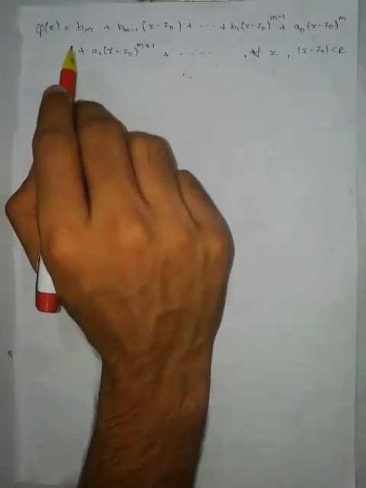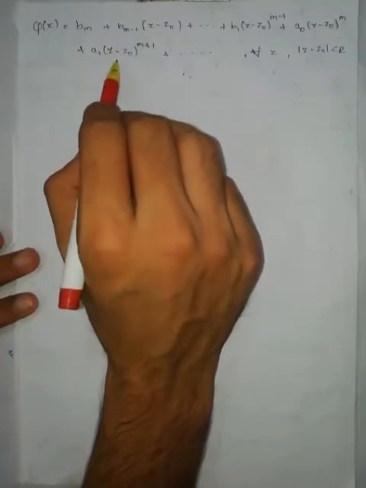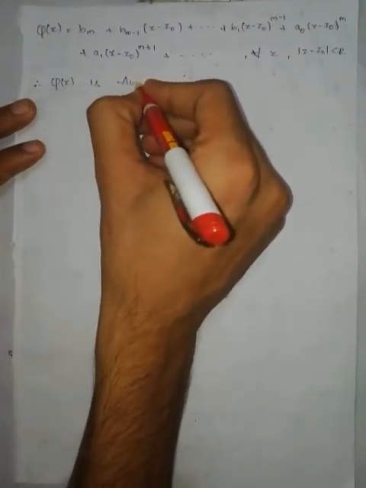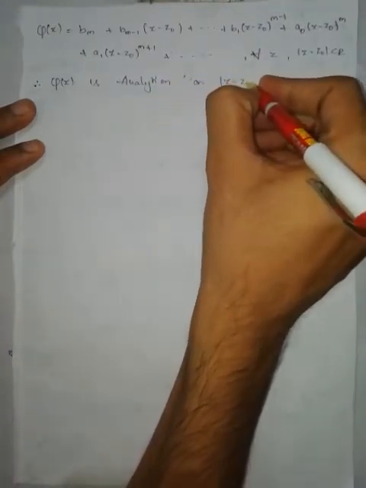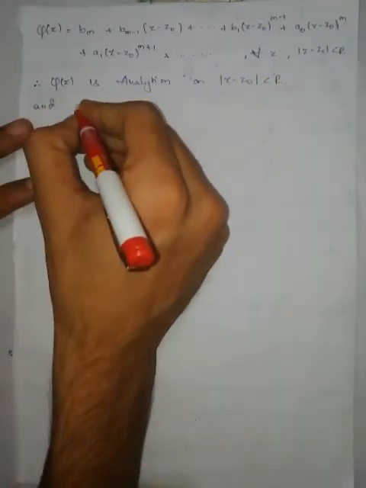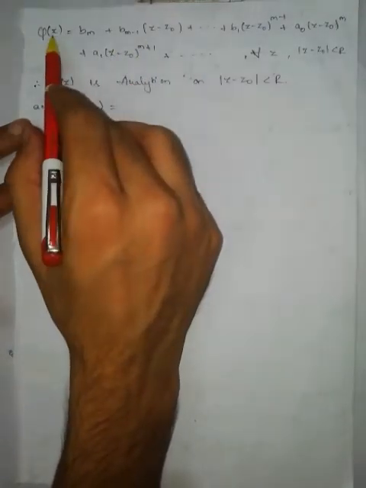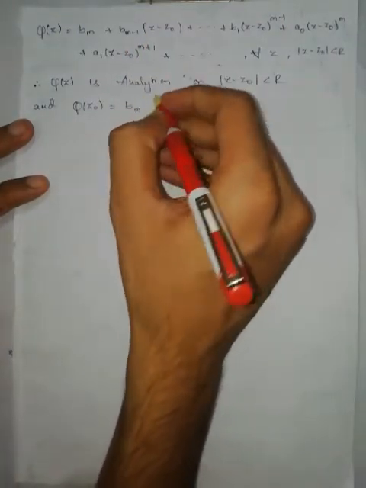Now what are the singularities of phi of z? That is the roots of the denominator. Since this phi of z has no denominator, therefore it is analytic. Therefore phi of z is analytic on modulus of z minus z0 less than r. And phi of z0, what is phi of z0? If I take z is equal to z0, all terms become 0 except b_m. b_m is not equal to 0.